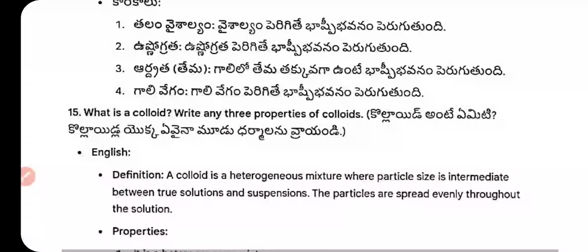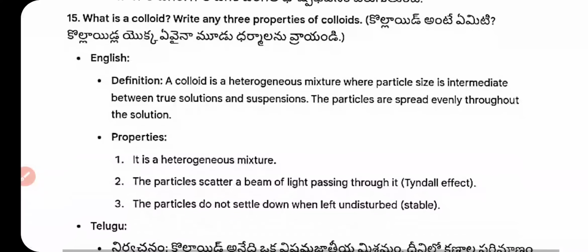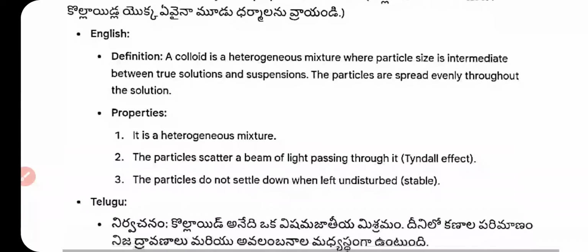What is a colloid? Write any three properties of a colloid. A colloid is a heterogeneous mixture with a particle size intermediate between a true solution and a suspension. The particles are spread evenly throughout the solution. It is a heterogeneous mixture. The particles scatter a beam of light passing through it, the Tyndall effect. The particles do not settle down when left undisturbed.